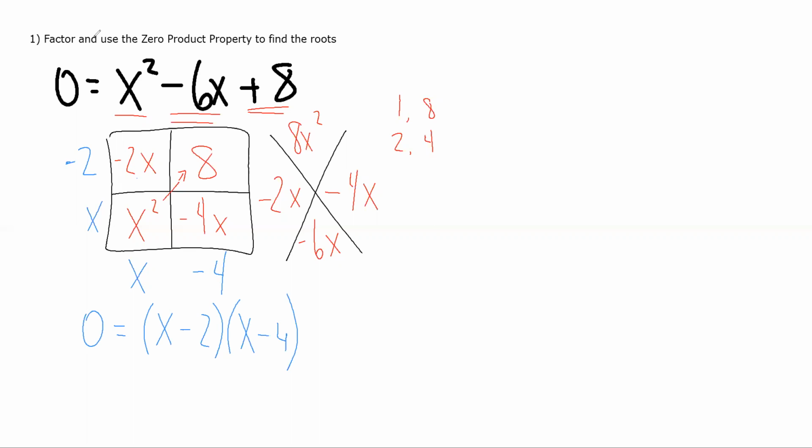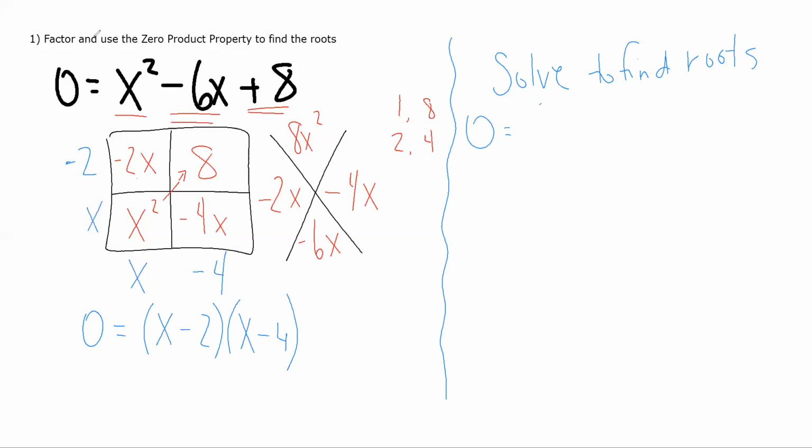Okay, now I can take that and I can actually do the solving part. So now here is where I'm going to solve this equation to find the roots or the x-intercepts. So I take my equation, 0 equals x minus 2 times x minus 4. And the zero product property tells us that if I have two things multiplying and they equal 0, one of those two things must be 0.